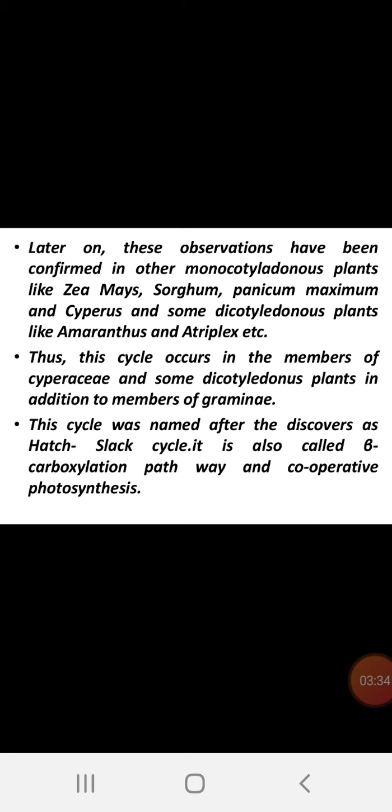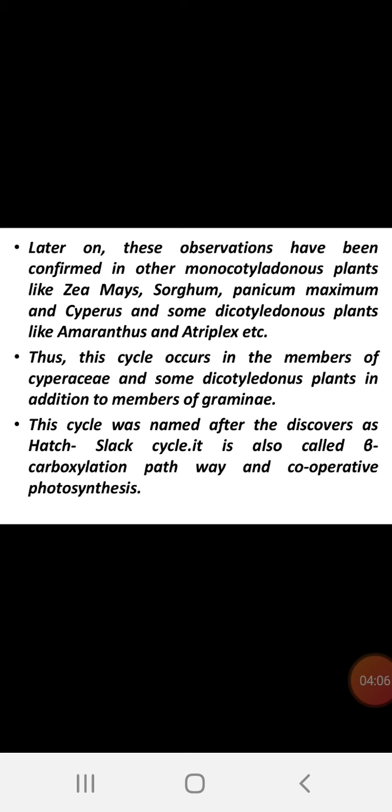Some dicotyledon plants like Amaranthus and Atriplex show the C4 pathway. Thus, this cycle occurs in members of Cyperaceae and some dicotyledon plants, in addition to members of Gramineae. Usually Gramineae members, sugarcane, monocotyledons, or the majority of the plants belong to Gramineae. Apart from that, many dicotyledon plants also undergo this type of biosynthetic pathway.